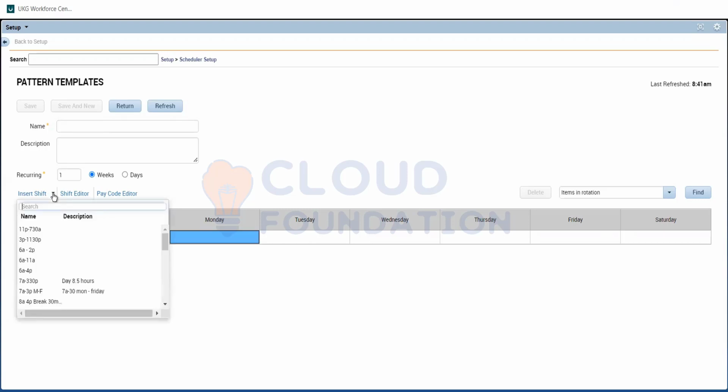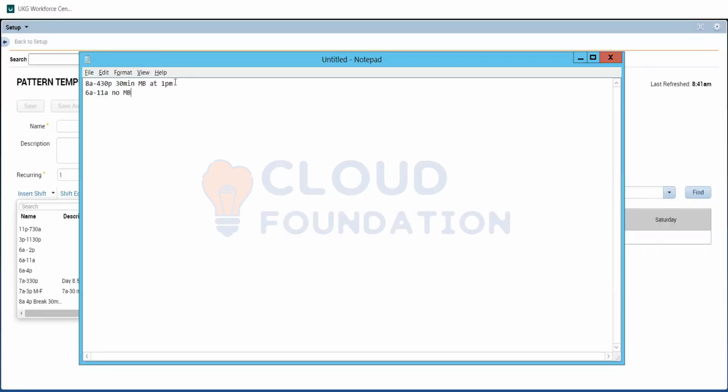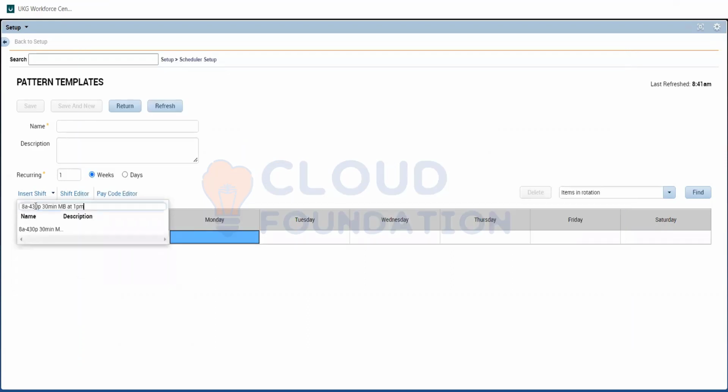I'll click on insert shift and search for our shift. That's the reason I kept the name in the notepad. Usually there will be a lot of shifts like that in real time. If we get a ticket and a request, we need to create the pattern template and give the name to the manager. They will assign it from there. Now we are creating the pattern template, and after creating, we'll give that name to them so that they will assign it from their end.